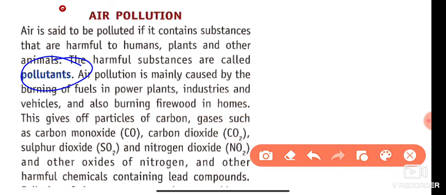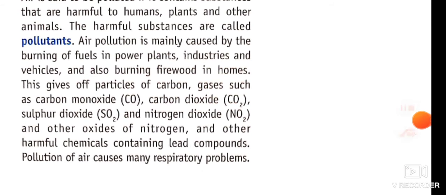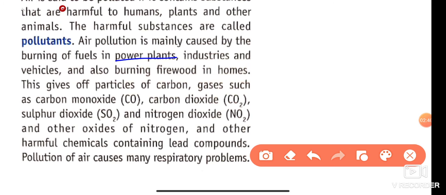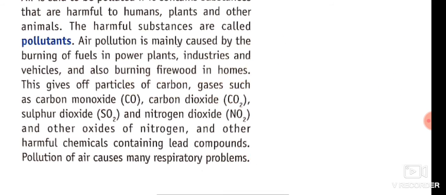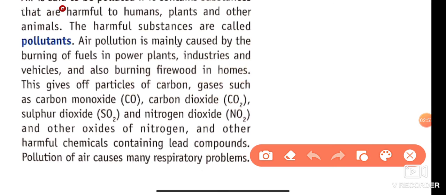Air pollution is mainly caused by the burning of fuels at power plants. Power plants are energy generating plants which generate electricity. They are generally coal thermal plants, CNG based plants and nuclear power plants. So these plants create lots of pollution in the air. Then industry also creates air pollution.